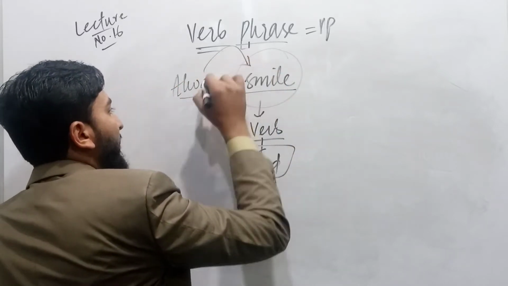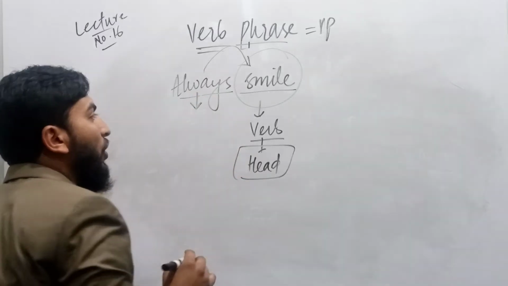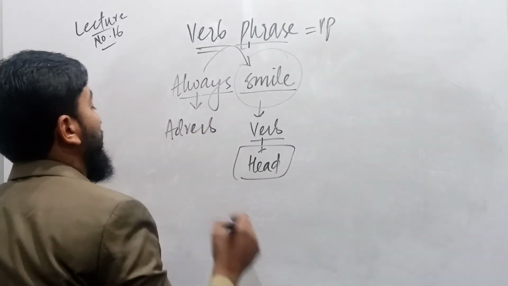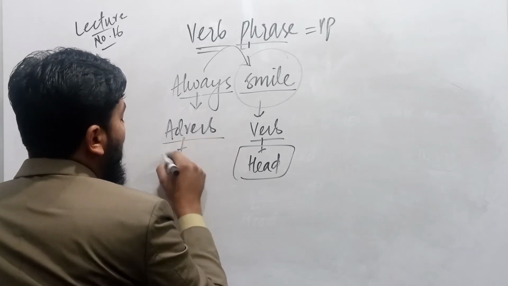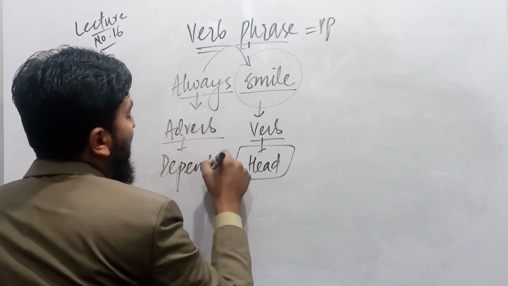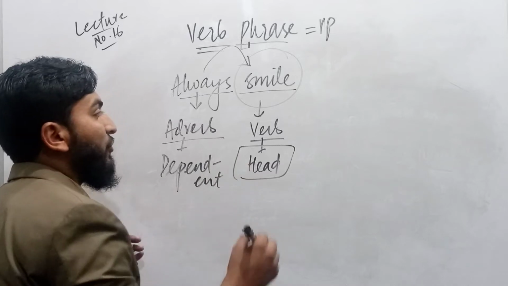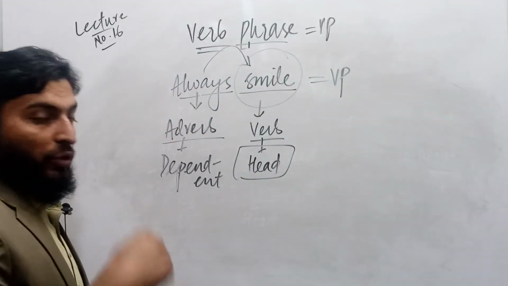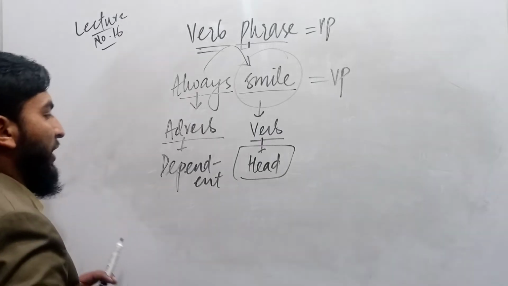Always talks about smile. It means that always is an adverb of frequency, and this adverb plays the role of dependent in this phrase. What is this phrase called then? This phrase is called verb phrase. So the second structure is also clear with us.